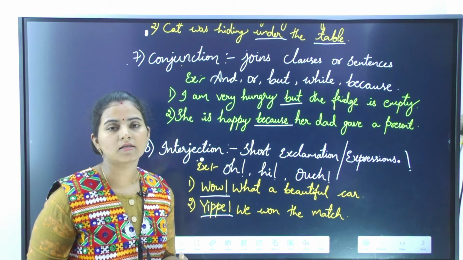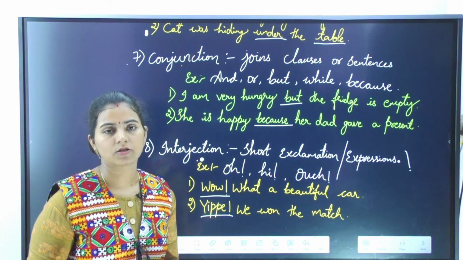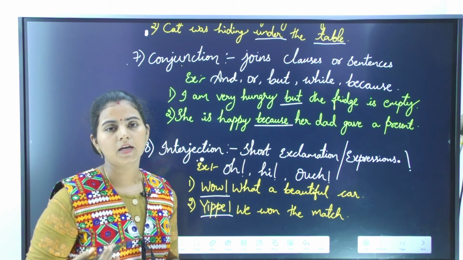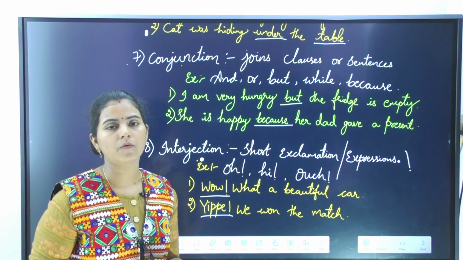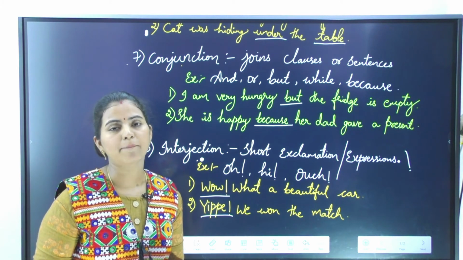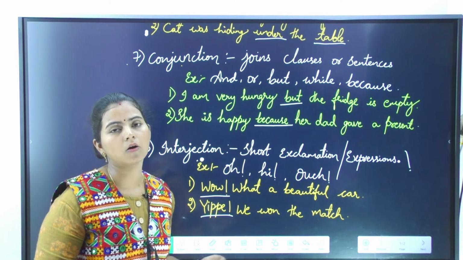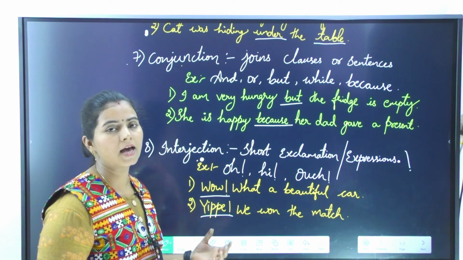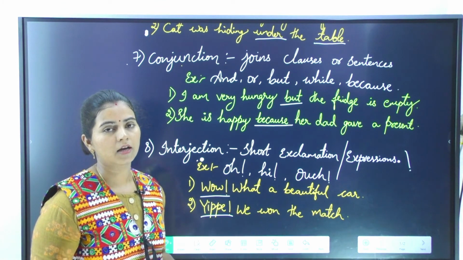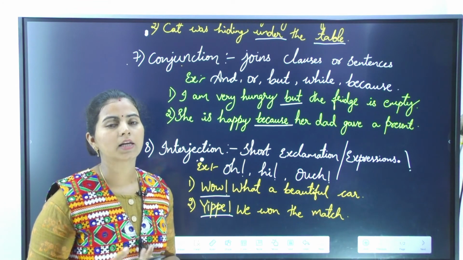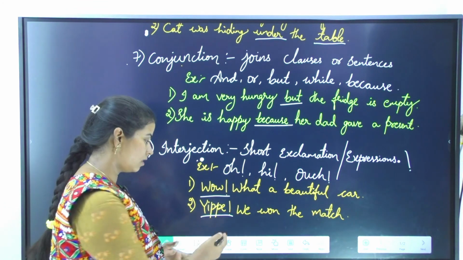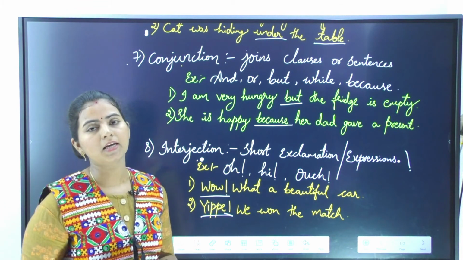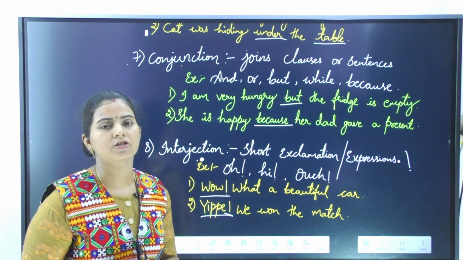I can't say "Oh, we won the match," because winning a match is a happy thing. So we always need to use a happy expression like yippee or hooray. Yippee is an expression of happiness about winning the match, so it is considered an interjection.